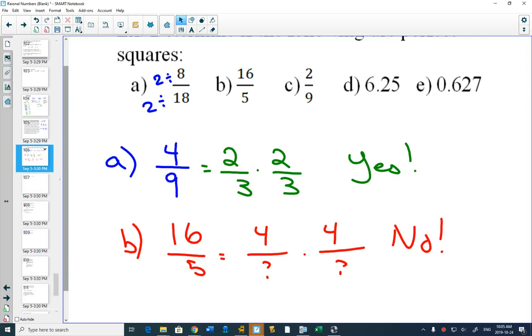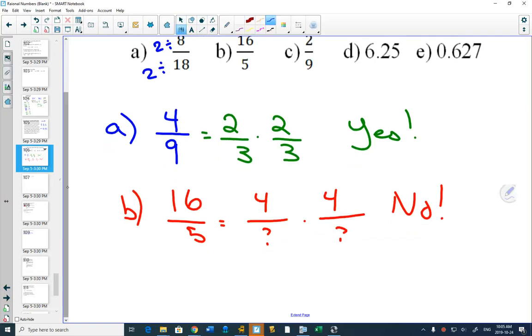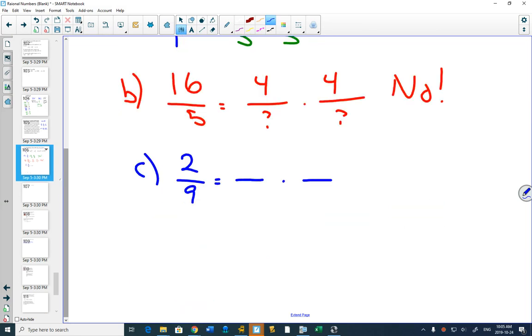Part C, 2 over 9. Sometimes I think these questions are actually easier without a calculator. If you were multiplying fractions, you could get 9. What would I have on the bottom of my fraction, Logan, if I wanted to get 9? Yeah, good job, Logan. 3 times 3, right?